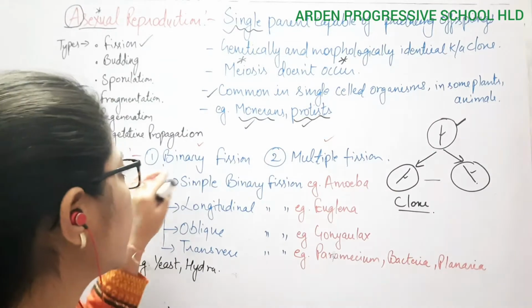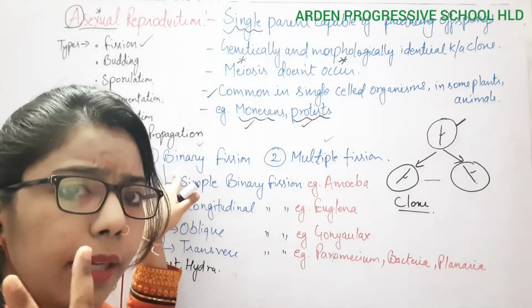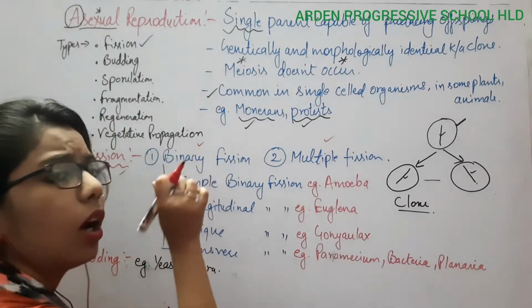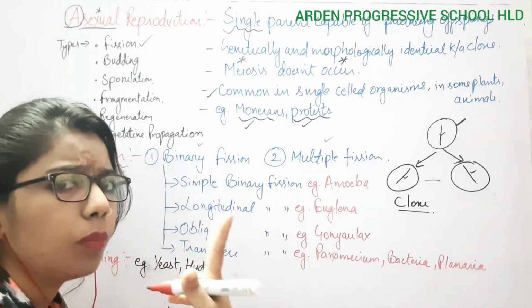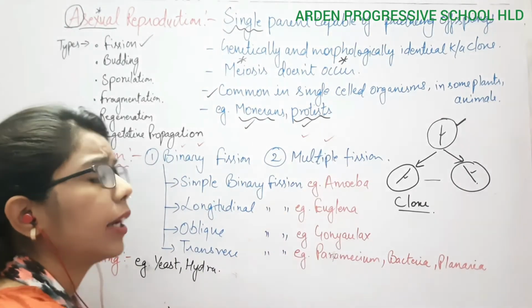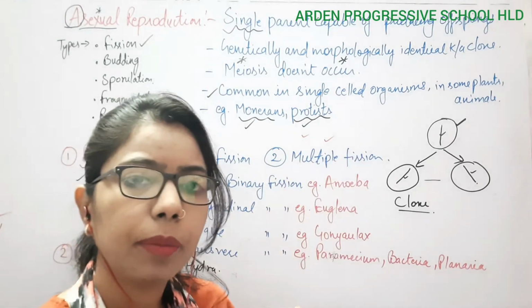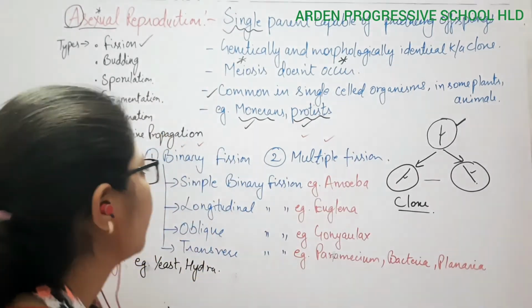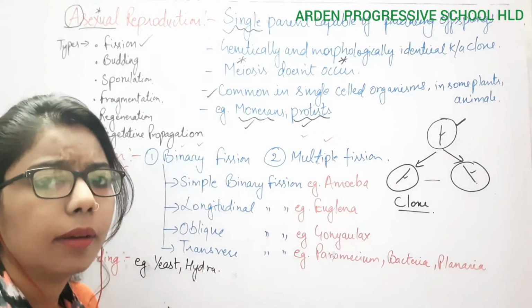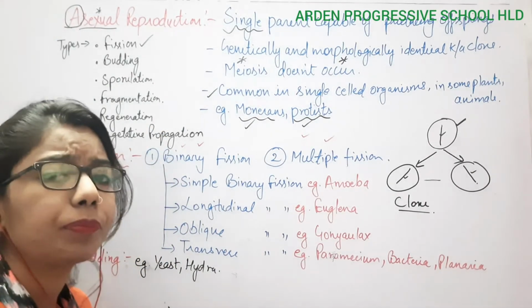So the cleft or splitting can be binary. Binary, where bi means two. When the body or organism divides into two parts, it is known as binary fission. When the body divides into many, multiple means many, it is known as multiple fission. So we have two types of fission: binary fission and multiple fission. So what is binary fission?